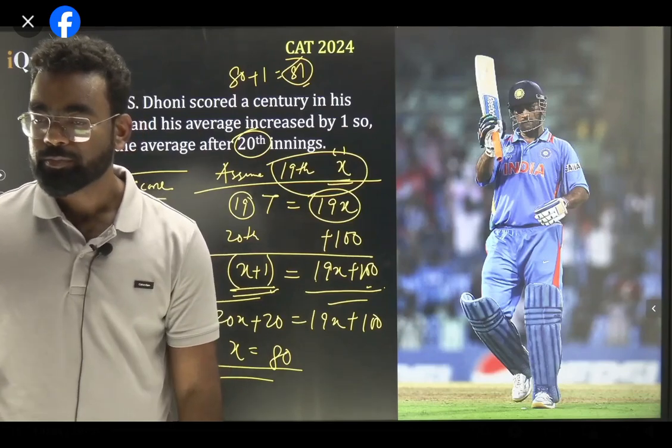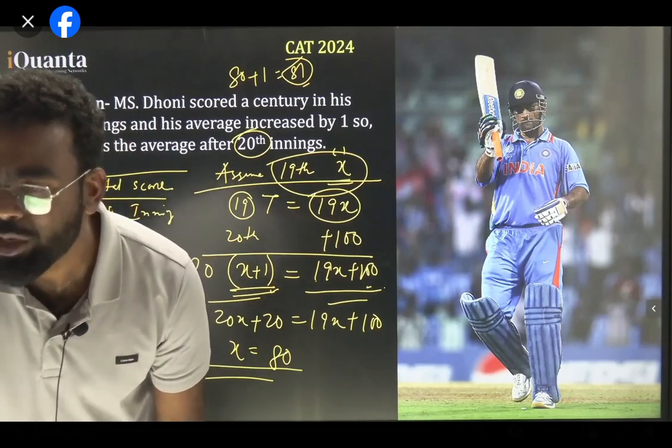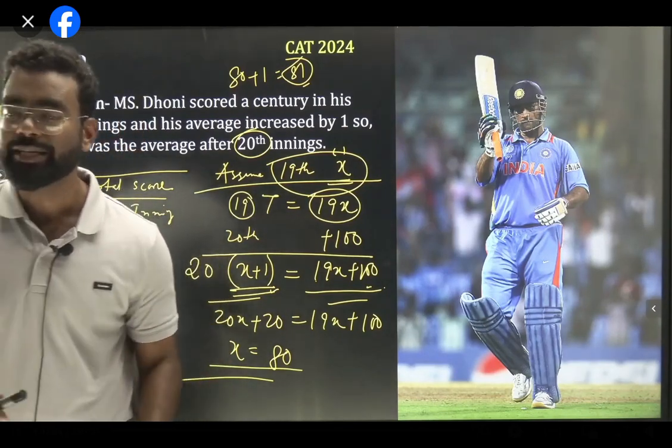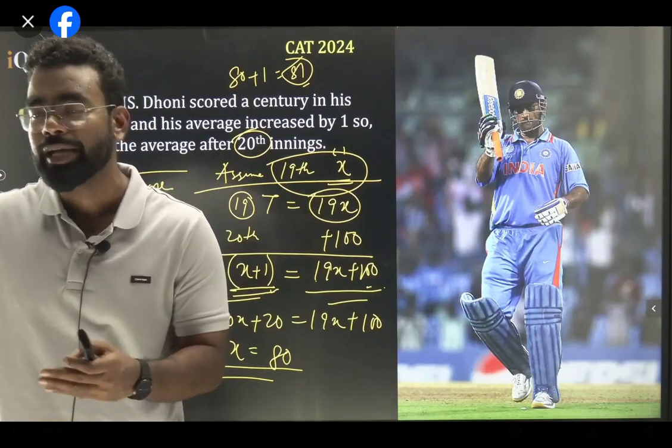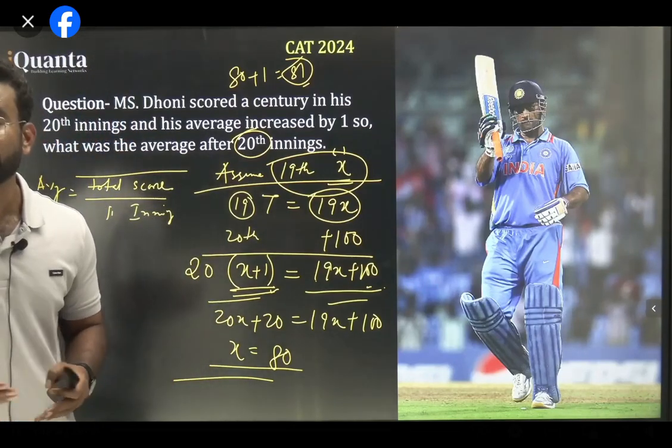Everyone clear? Why x plus 1? Because the question is about the 20th innings. That's why we are adding 80 plus 1. That's why the answer is 81. Increase by 1, that's why.